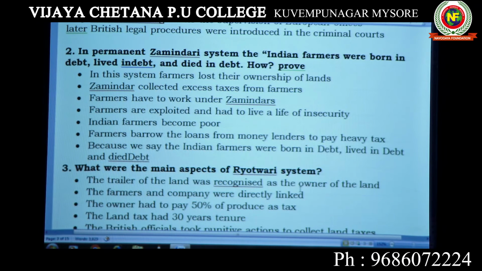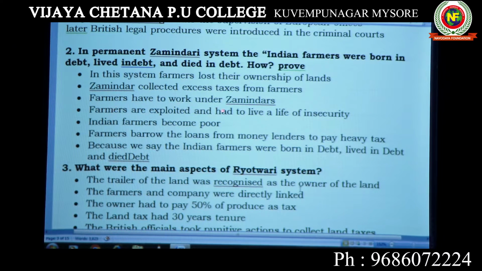Next question, Zamindari system. What is permanent Zamindari system? What were the features of permanent Zamindari system? In this system, farmers lost their ownership of land. Farmers were not the owners of the land. Second one, Zamindar used to collect excess taxes from the farmers. So Zamindar used to collect more taxes than fixed by the government, and the excess amount would be enjoyed by him.